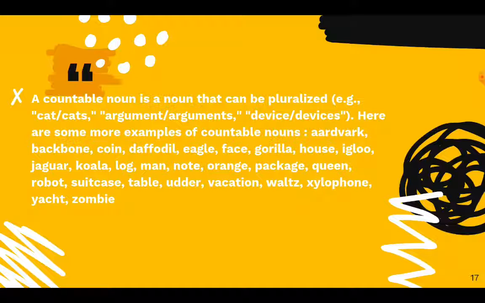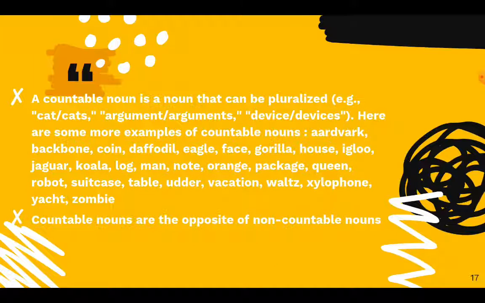Here are some more examples of countable nouns: artwork, backbone, coin, daffodil, eagle, face, gorilla, house, igloo, jaguar, koala, log, man, note, orange, package, queen, robot, suitcase, table, udder, vacation, walls, xylophone, yacht, and zombie. These all are countable, we can count them. Now let's discuss that countable nouns are the opposite of non-countable nouns.